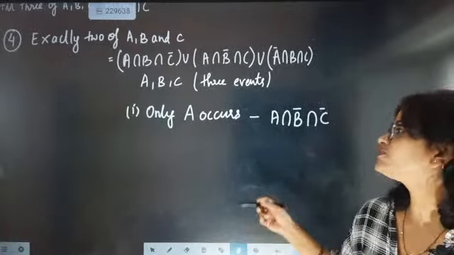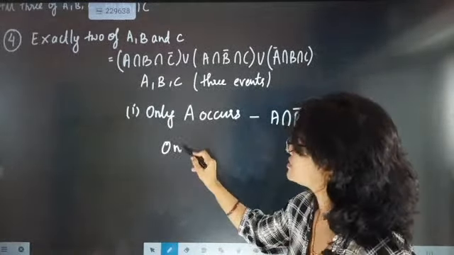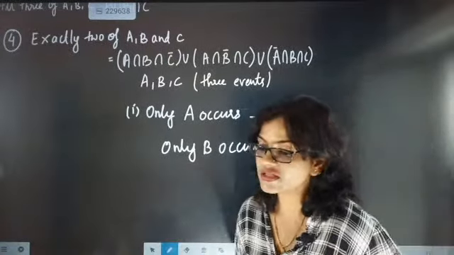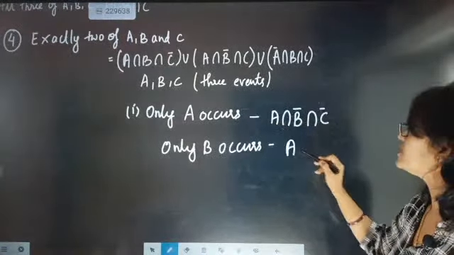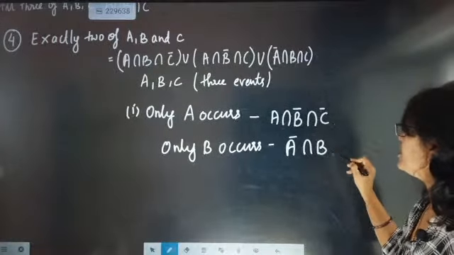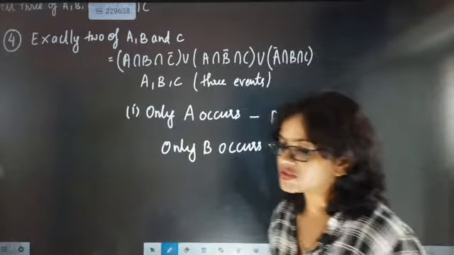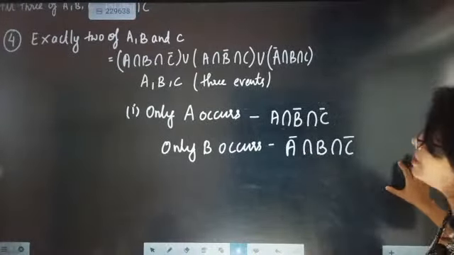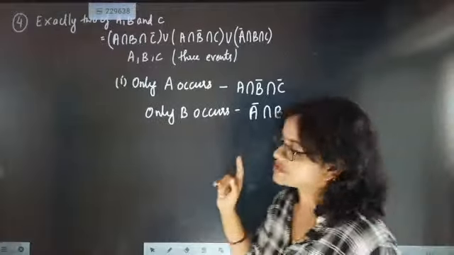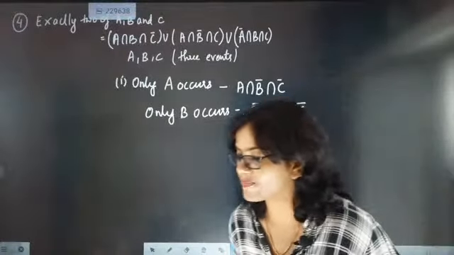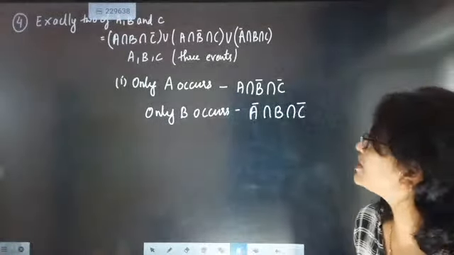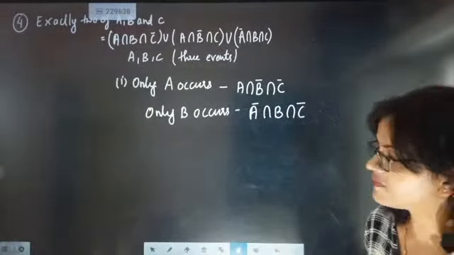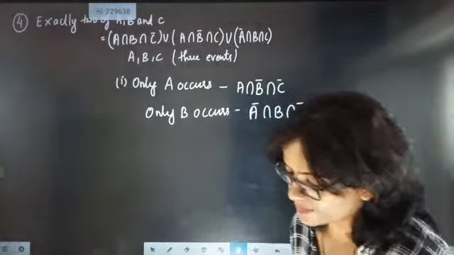In the same way, if someone tells you that only B occurs, in the same place where you wrote A, now you say A is not occurring, B is occurring, C is not occurring. So A is not occurring, C is not occurring, but B is occurring. Gautam, absolutely correct. So only B occurs means A will not be occurring and C will not be occurring.